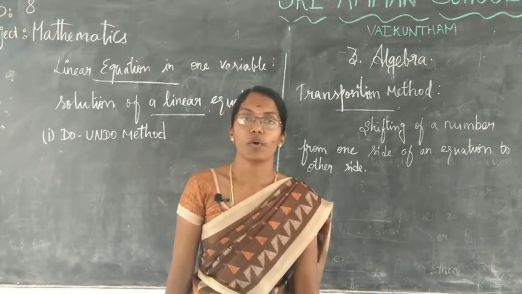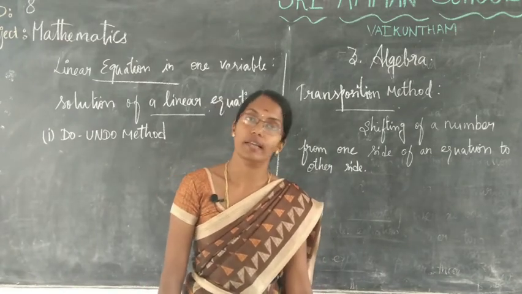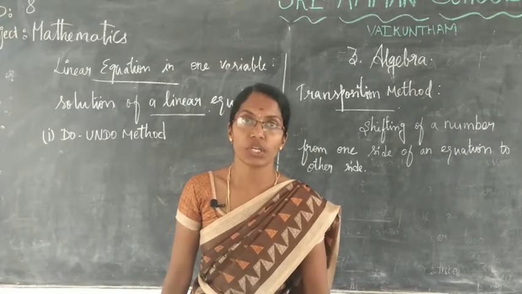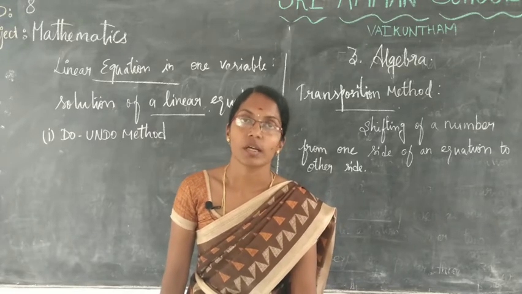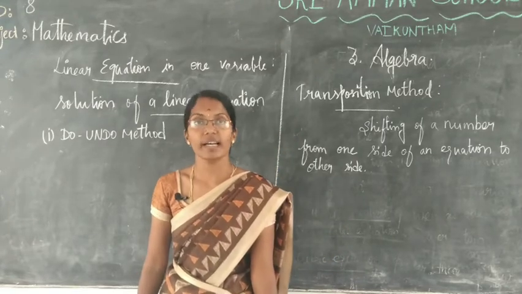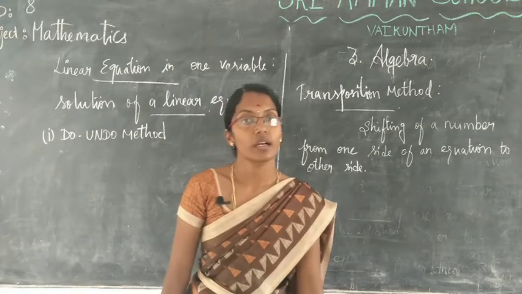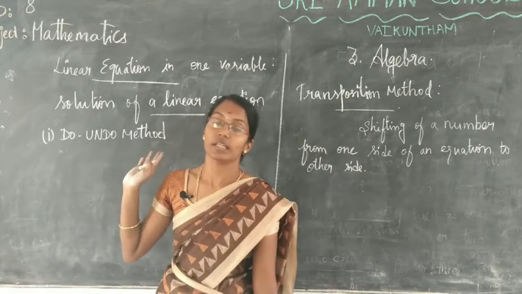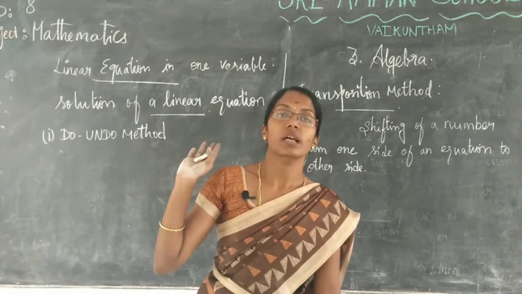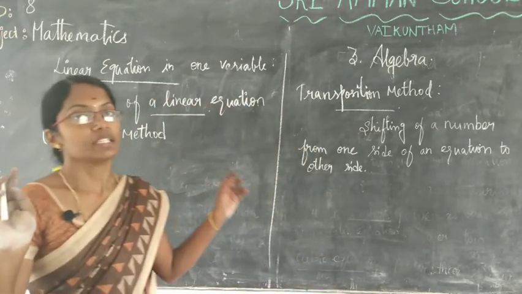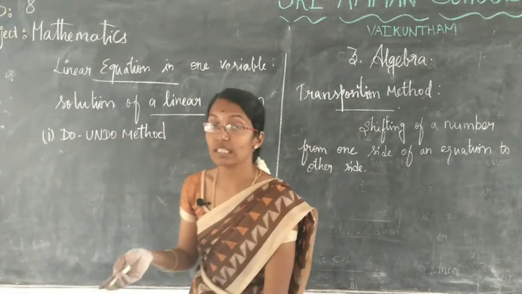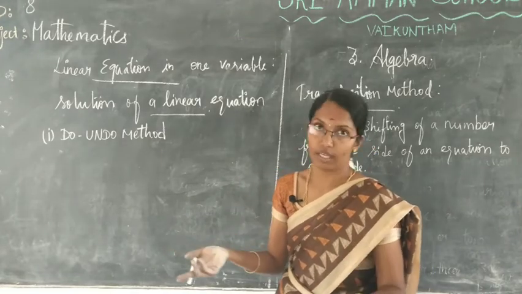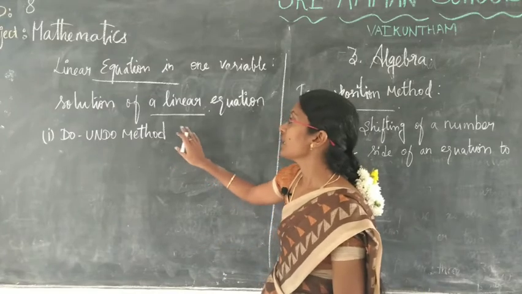So next one, we are going to find the solution for a linear equation. How will you find the solution? First of all, what do you mean by solution? Solution is nothing but finding the answer to an equation. Since we are dealing with a linear equation, finding the solution means finding the value of the variable.